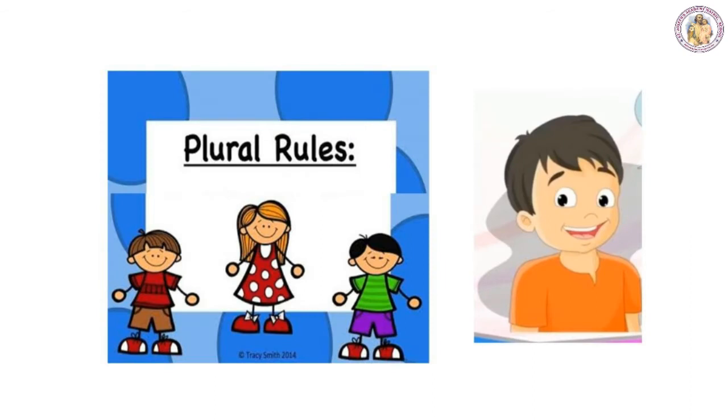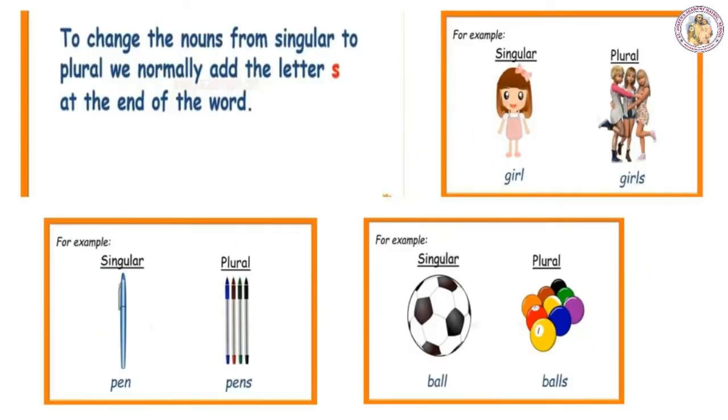Children, here are some of the rules to convert singular nouns into plural nouns. To change nouns from singular to plural, we normally add the letter S at the end of the word. For example, girl. Girl is in singular form. When you convert this girl into plural, it becomes girls by adding S to the word girl.